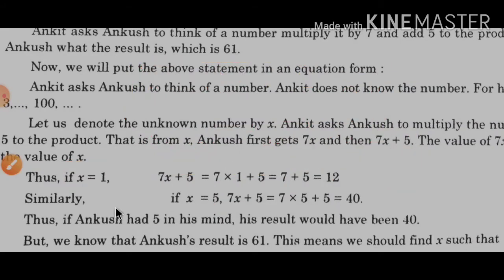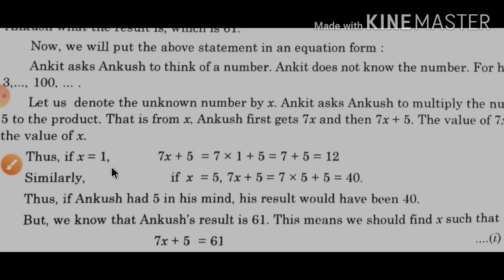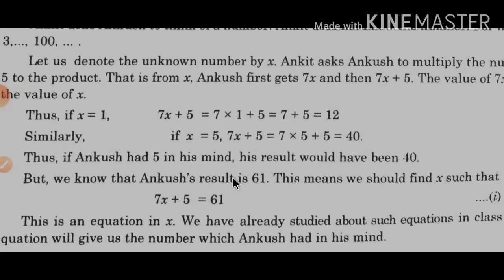So if we put x equal to 1, 7 into 1 plus 5 is equal to 12. Similarly, if in place of x you put 5, 7x plus 5 is 7 into 5 plus 5, so 7 fives are 35, 35 plus 5 is equal to 40. Thus if Ankush has 5 in mind, his result would have been 40, but Ankush's result is 61. Then how can we find x, that is, what was the number thought by Ankush? How can Ankit find the answer?